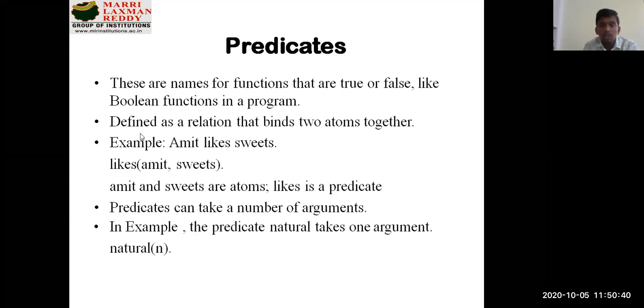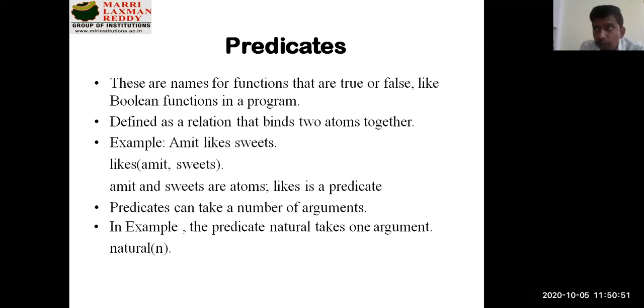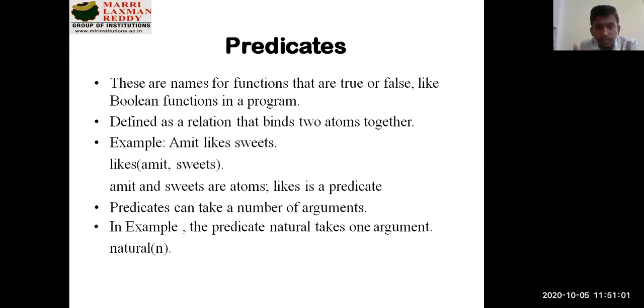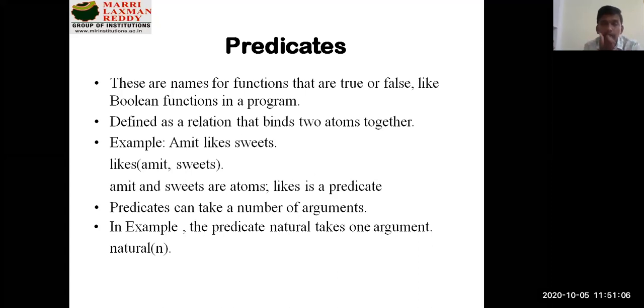We are talking about predicate logic, but let's be clear about what this word predicate actually is. Predicates are names for the functions that are true or false, like the Boolean operations or Boolean statements in a given program. So basically, they represent true or false statements. Like the previous example, I can say natural of 0. If it is true, it is written as true, or else it is false. That's how predicate logic gives functions similar to Boolean functions.